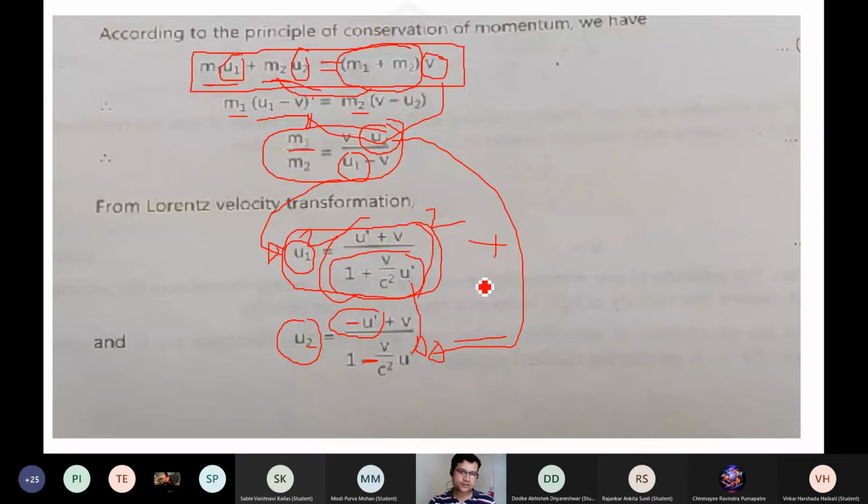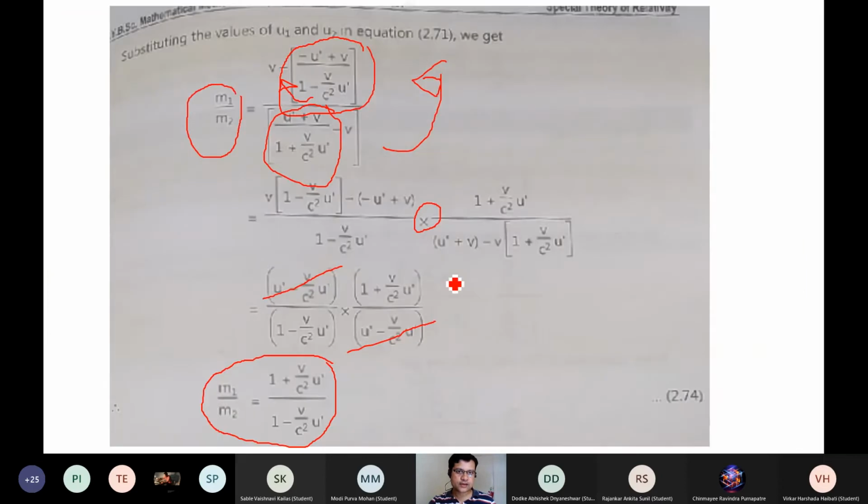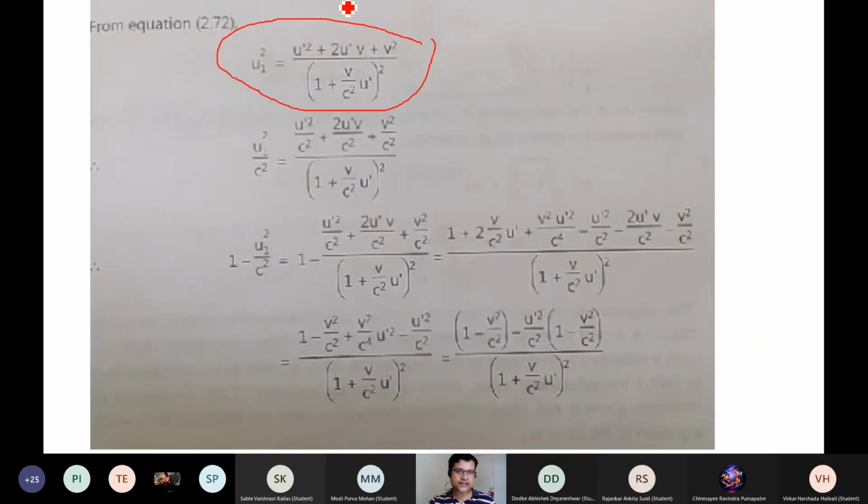When you do this square, it is u prime plus v whole square, divided by 1 plus v by c square u prime whole square. So you can do that, and if you expand that, u1 square is equal to u prime square plus twice u prime v, this is the product rule, plus v square. I mean to say (a plus b) whole square is a square plus twice ab plus b square. So that's the quadratic expansion, you got it.